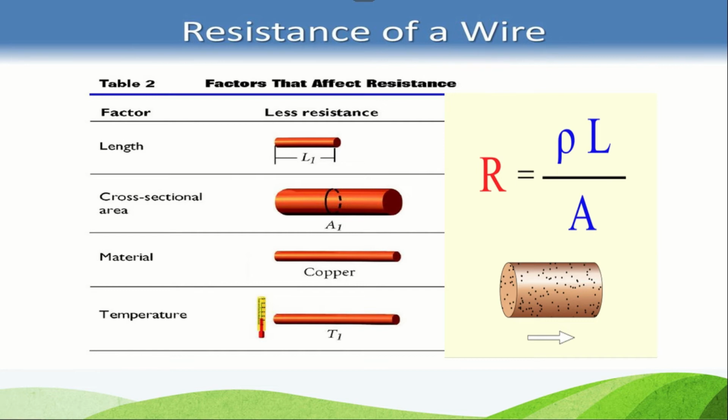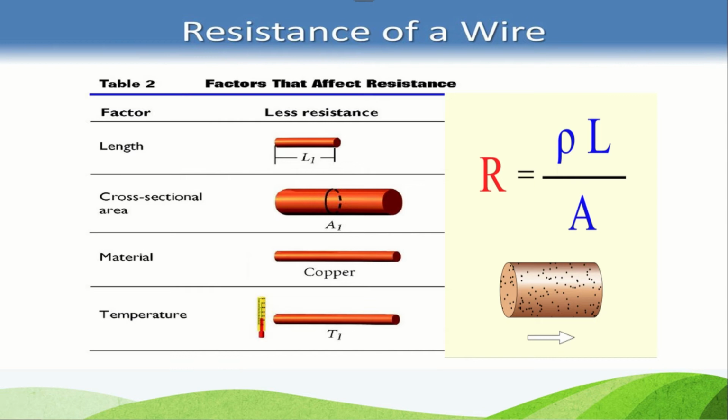Next, coming to the nature of the material of a wire. The arrangement of atoms is different in different materials. If we take different materials, be it copper or tungsten, the arrangement of atoms is different in different materials. The resistance of a conductor depends on collisions between electrons and atoms of the material. I have already told you. So, the resistance of a wire depends on its material.